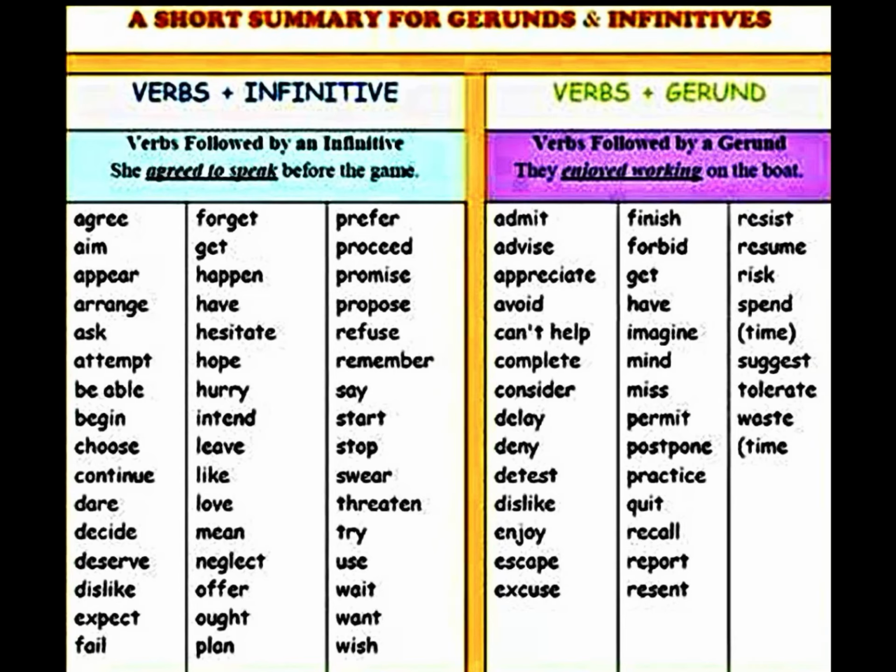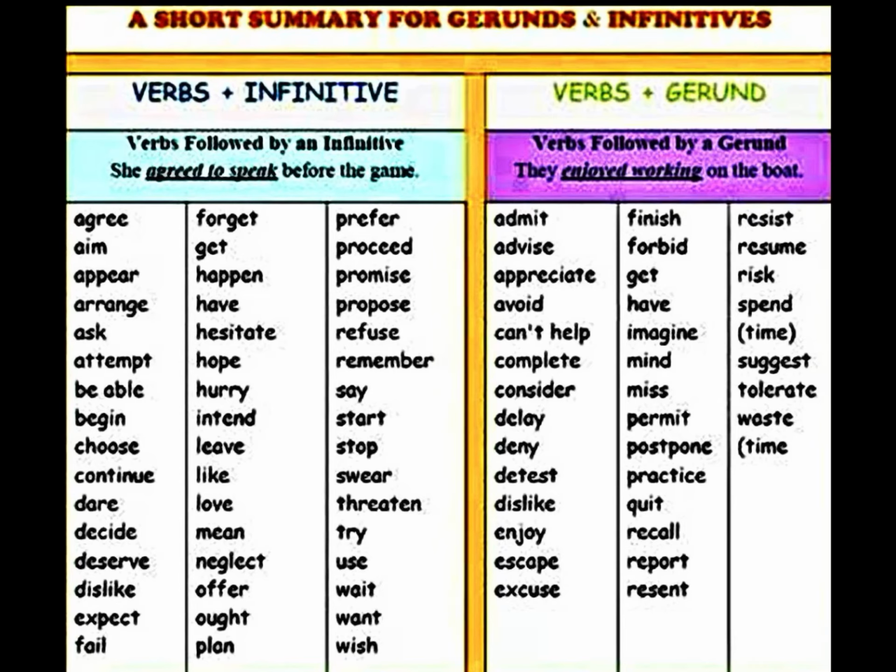Another example, let's try. Let's see. For example, I prefer to sing in a group. Okay? I cannot say I prefer singing in a group. Actually, you can say it, okay? But grammatically, it's not nice to say it like that. So you can speak however you like to communicate, and people can understand.